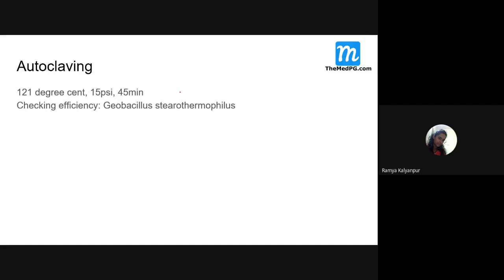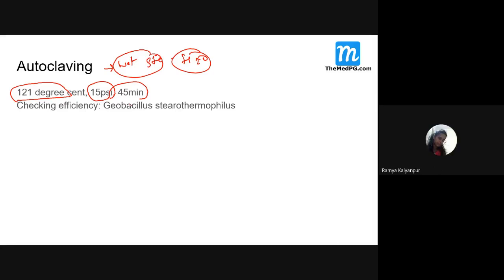Okay, just you have to know autoclaving is what? Wet sterilization, because water is used here. And what is the temperature here? 121 degrees, and pressure is 15 psi, and kept for 45 minutes. Are you all clear, students? Yes, ma'am. It is kept for how much? 45 minutes.